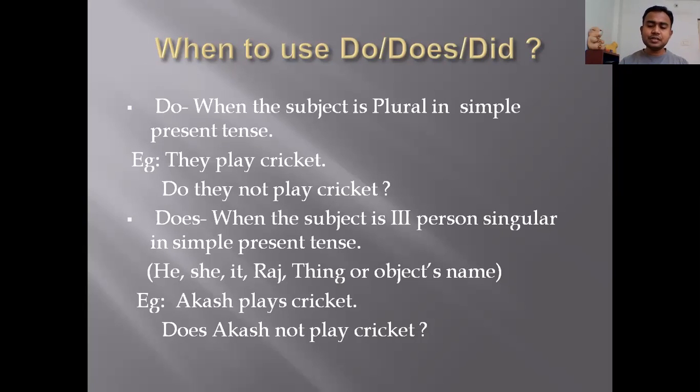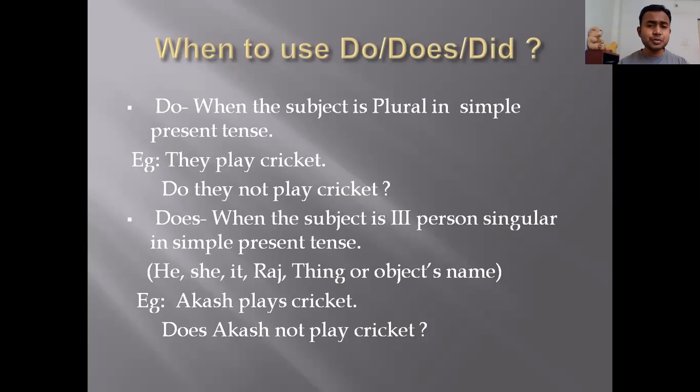So this topic is going to be used when you are converting assertive into interrogative. That is the reason I have first put these topics for explanation. So far we have seen how to convert assertive into exclamatory. But now the next topic is how to convert an assertive into interrogative sentence. And when you are converting assertive into interrogative, you have to use do, does, did.